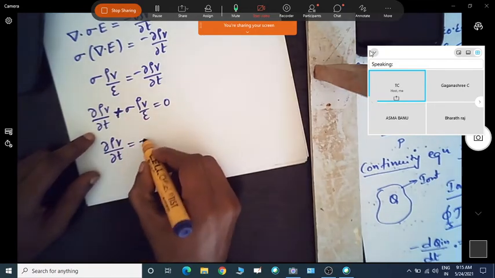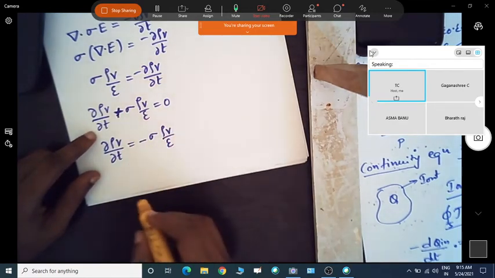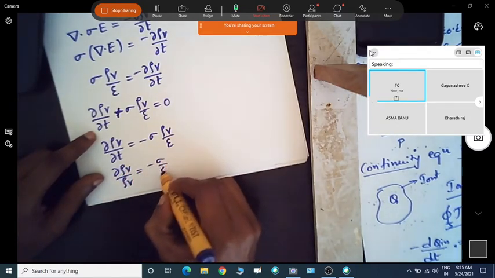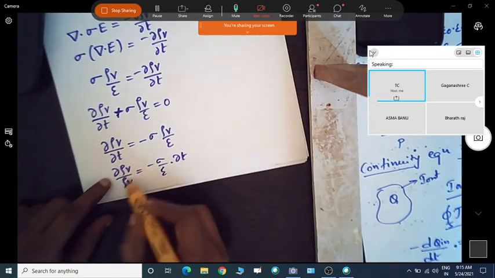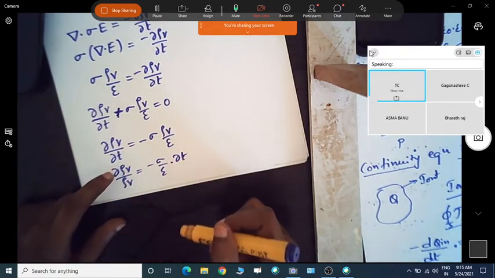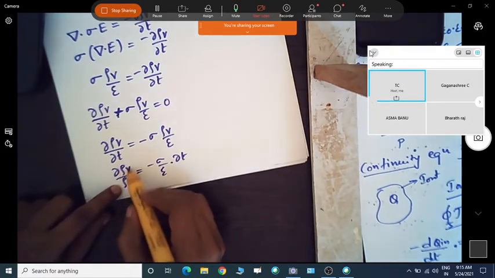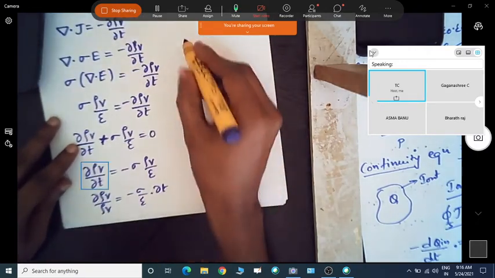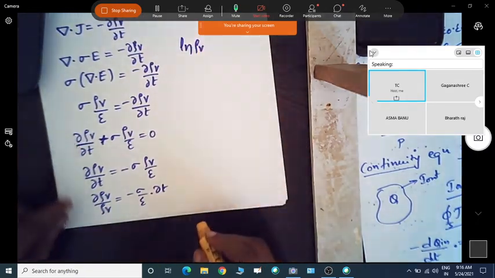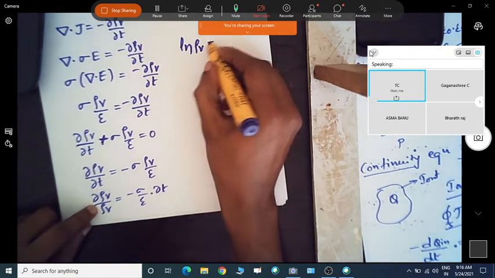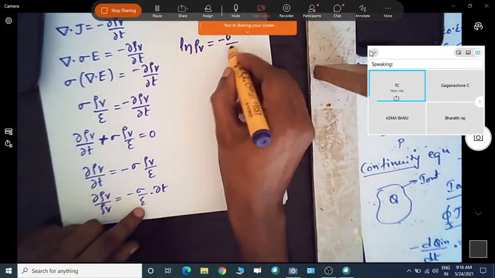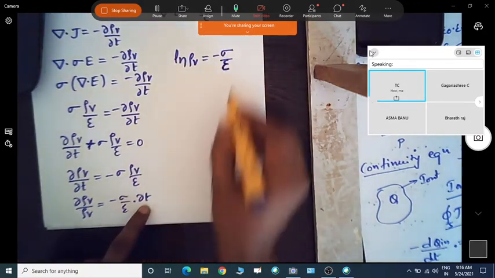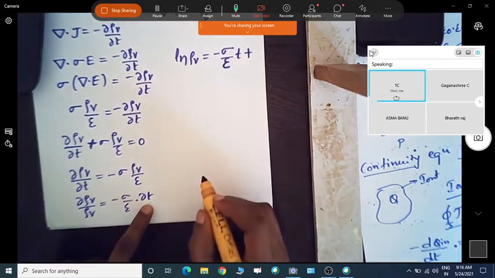So we can again write it as minus sigma rho v by epsilon, and del rho v by rho v, which is equal to minus sigma by epsilon into del t. So now we have separated with respect to rho v and t. Now, 1 by rho v with respect to rho v, if you integrate it, we will get ln of rho v, which is equal to minus sigma by epsilon into t. Del t, if you integrate it, will give t plus the constant of integration c.